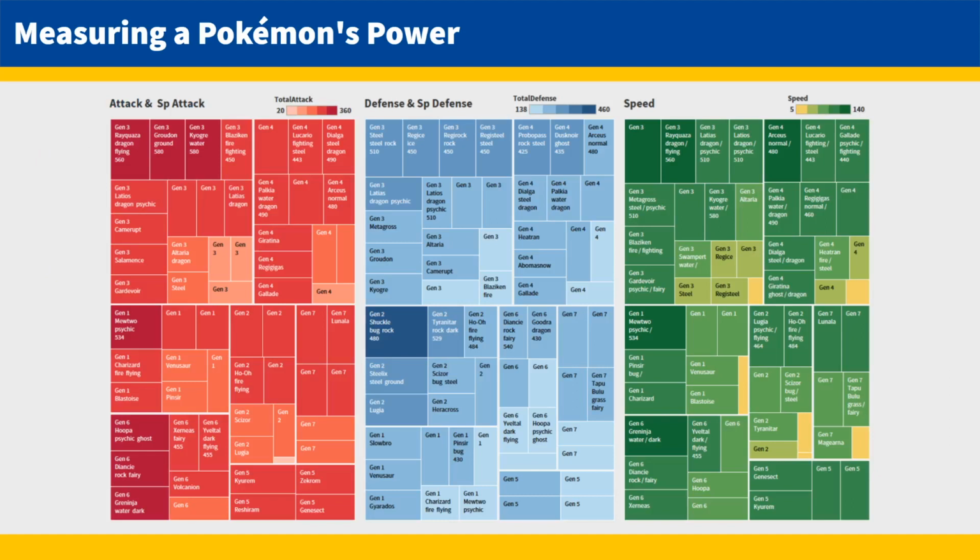Since attack, special attack, defense, and special defense are separate stats, I created calculated fields to combine them. Also, since there are over 802 Pokémon, I created another field to remove the Pokémon whose total numbers of attack, defense, and speed were under 400. This is an arbitrary number that I picked in order to get a variety of top Pokémon.